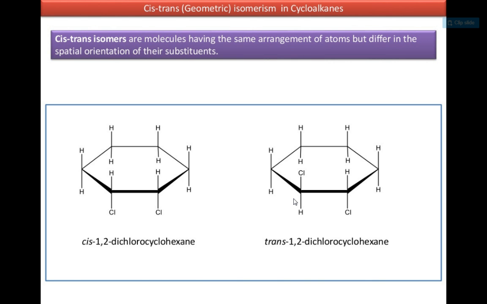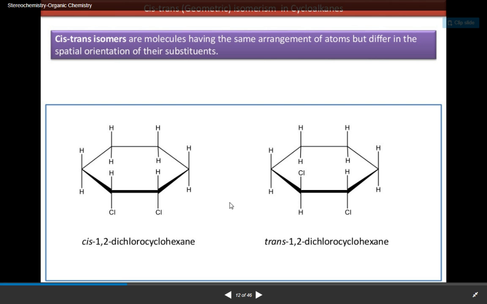Cis-trans isomers are molecules having the same arrangement of atoms but differ in the spatial orientation of their substituents. Only the arrangement in space is different. They are having the same atoms and groups. The arrangement is different. You can see here an example of dichlorocyclohexane. See, in 1,2-dichlorocyclohexane, in this example, both the Cl atoms are at the bottom, whereas in this, one of the Cl is at the bottom and another is at the top. It is trans-1,2-dichlorocyclohexane, whereas when both the Cl are on the same side, it is cis-1,2-dichlorocyclohexane.